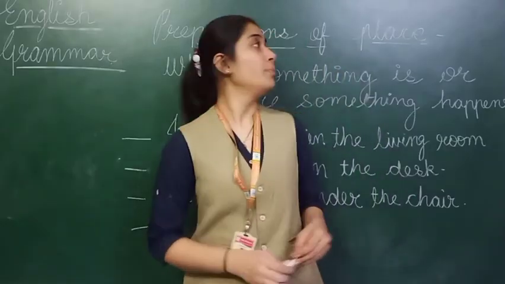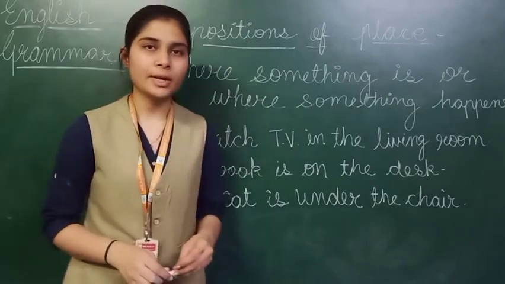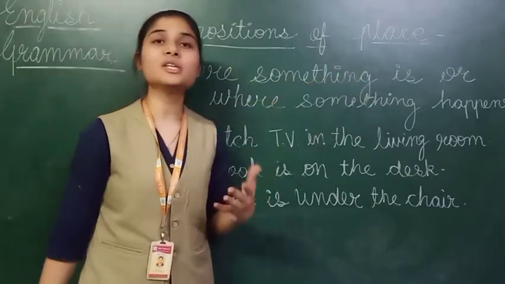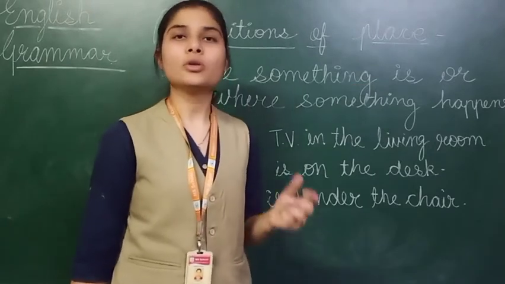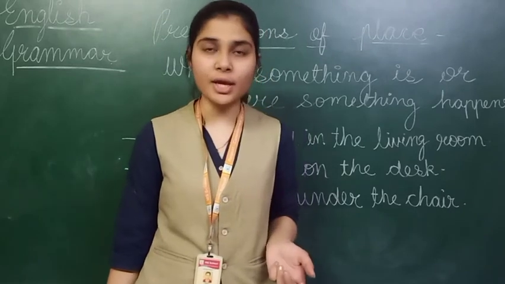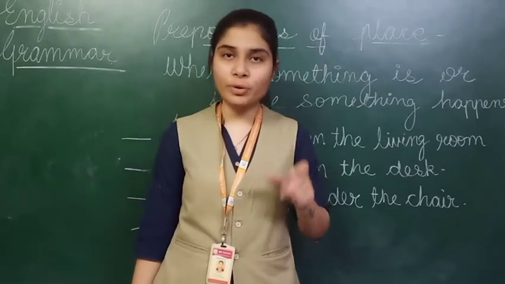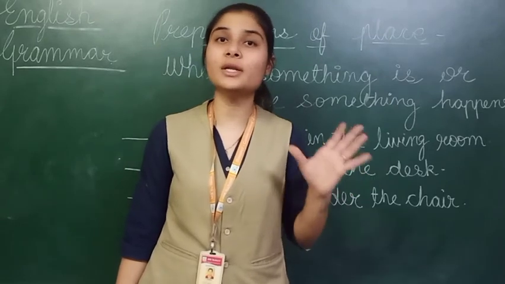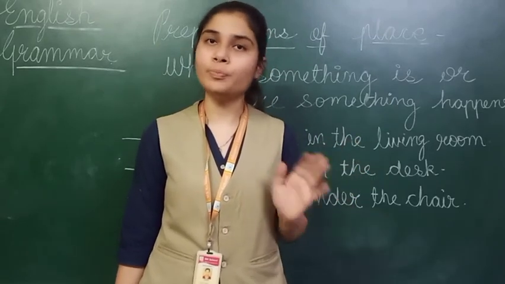Now see, prepositions of place, right? What is preposition of place? Where something is or where something happened. It means कोई place है तो कहाँ है, और या तो कुछ हुआ तो कहाँ हुआ. Okay. So as I told you, the preposition is used with a noun or pronoun. It is linked with a noun or a pronoun.